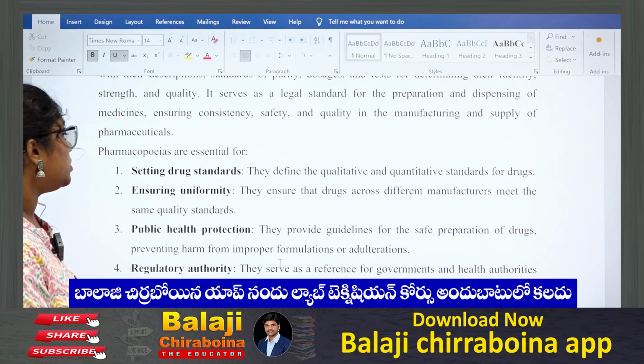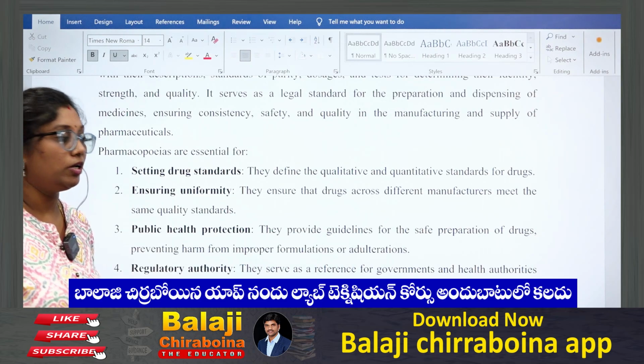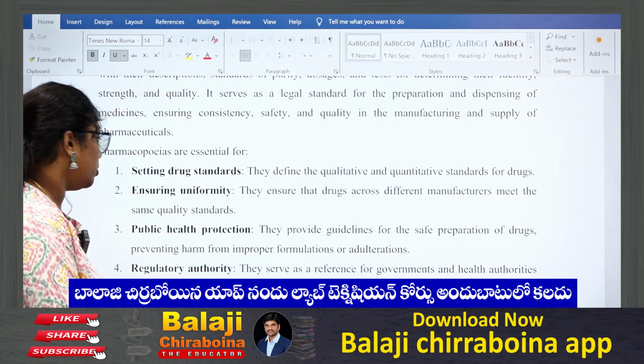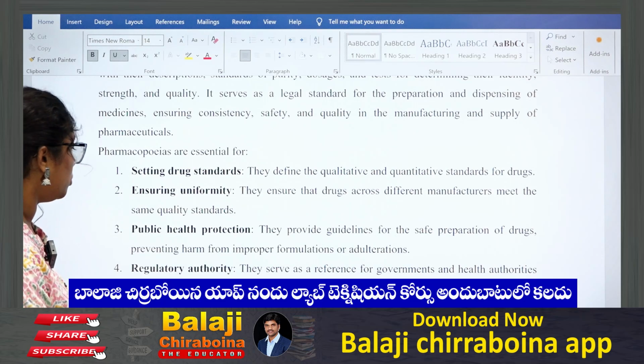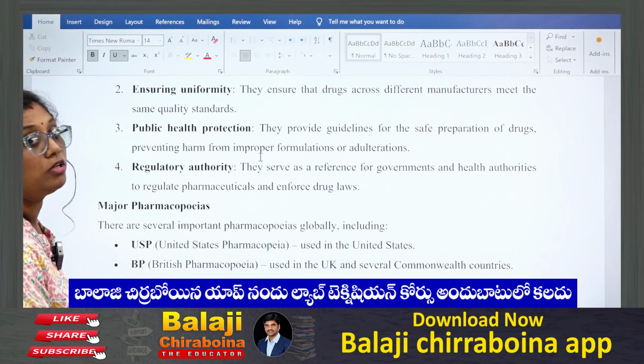Regulatory authority: they serve as a reference for government and health authorities to regulate pharmaceuticals and enforce drug laws. So by following all the guidelines, the regulatory authorities enforce the drug laws. These are just for your knowledge, what the book contains.